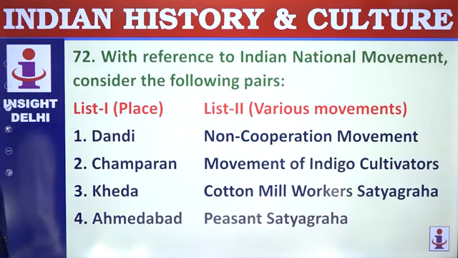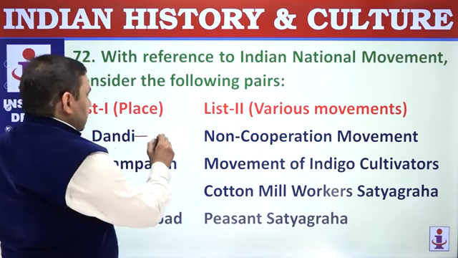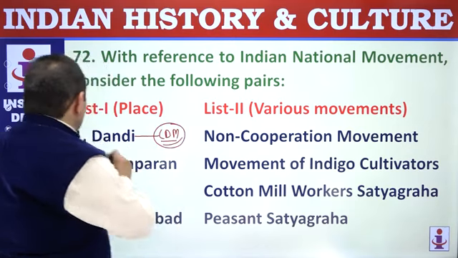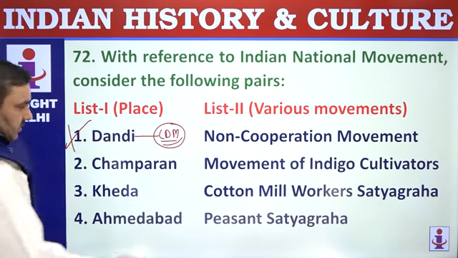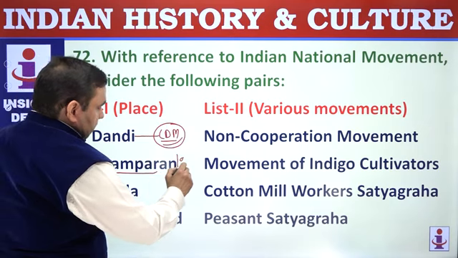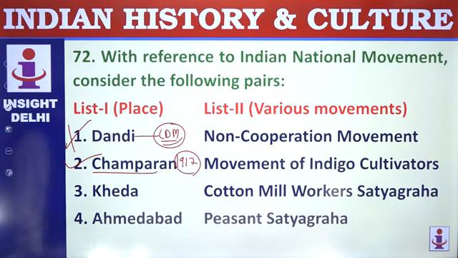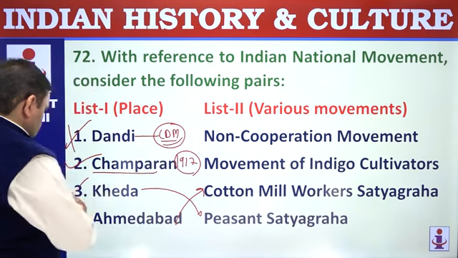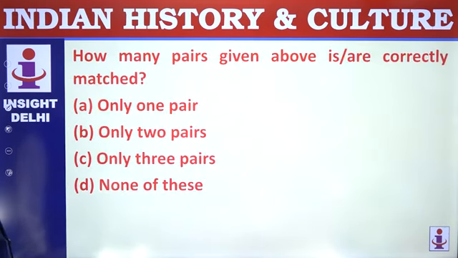With reference to Indian national movement, consider following pairs. Dandi March was during CDM, Civil Disobedience Movement. Gandhiji went on the march here to break salt law. Champaran Satyagraha was in 1917 for indigo cultivators' problems. Kheda was in 1918 for peasant Satyagraha. Ahmedabad mill was for cotton, so these were also wrong. 2 is correct. 1, 3, 4 wrong. How many are correct? Only 1.